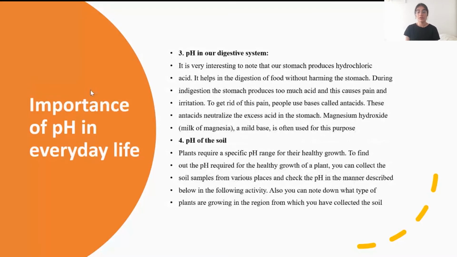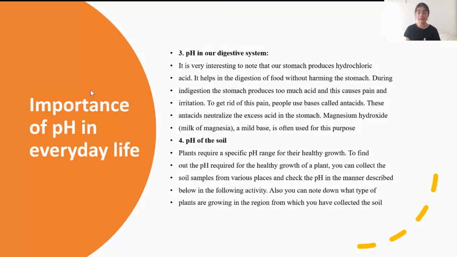Next, we know that HCl is present in our digestive system, and whatever food we eat is broken down into smaller parts by the action of hydrochloric acid present in our stomach. So we know that the stomach is acidic, so its pH value is lower, but it also needs to maintain a range. It cannot exactly go down to 0, 1, 2, or then it will start to corrode the inner linings of our stomach, and that would be harmful. So our stomach produces hydrochloric acid, and it helps in digestion of food without harming the stomach.